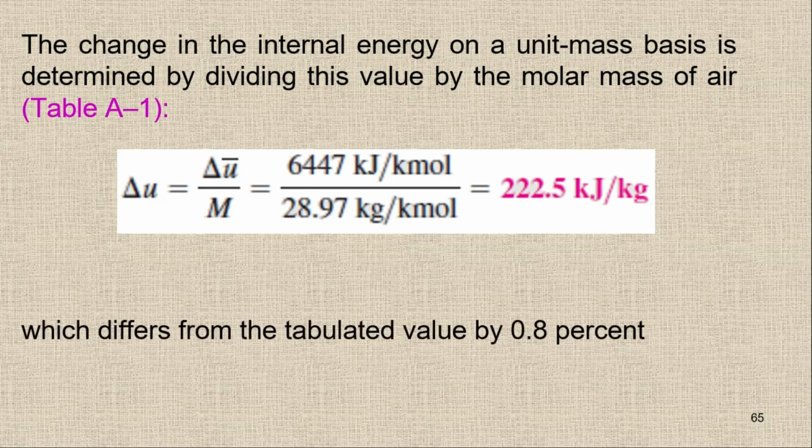This answer has a difference of 0.8% from the tabulated value. So it's not very different from the tabulated value. Either we can use the table one, or we can integrate the equation. But this integration is a time-taking step or method, so normally we use the first or third one.